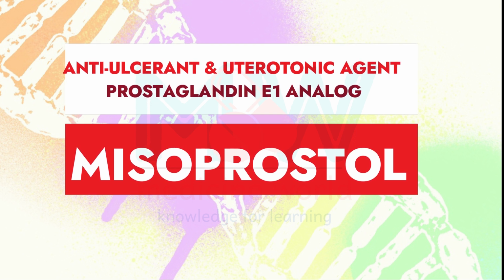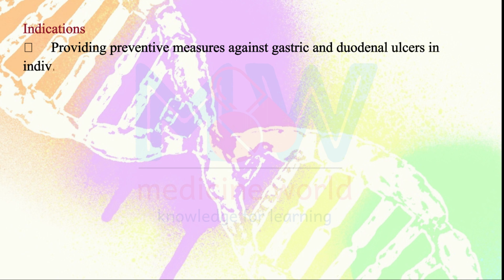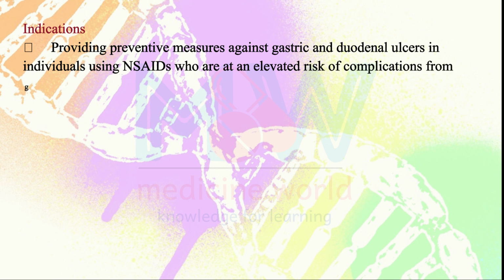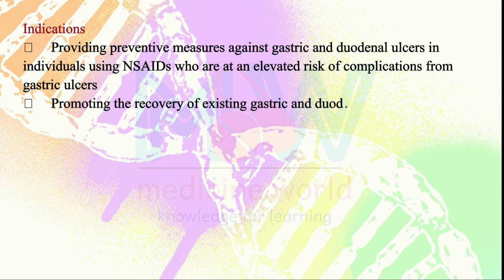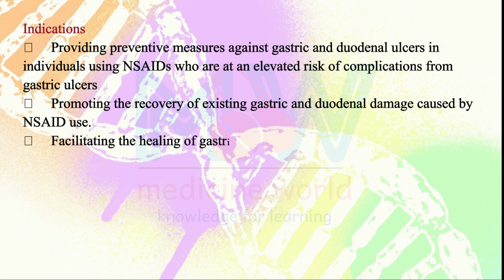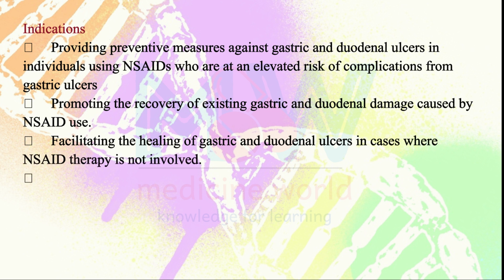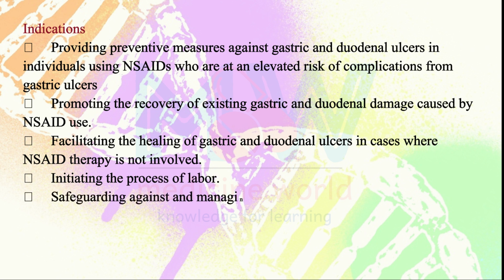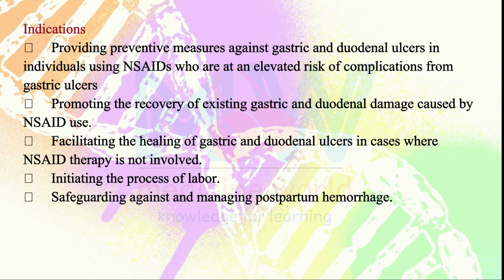Let's start. Keep watching. Misoprostol is prescribed for the following purposes: providing preventive measures against gastric and duodenal ulcer in individuals using NSAIDs who are at an elevated risk of complications from gastric ulcer. Promoting the recovery of existing gastric and duodenal damage caused by NSAID use. Facilitating the healing of gastric and duodenal ulcer in cases where NSAID therapy is not involved. Initiating the process of labor. Safeguarding against and managing postpartum hemorrhage.